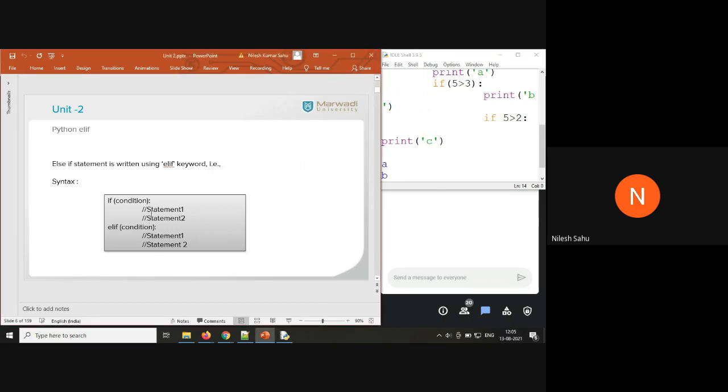If condition, some statements will be there, elif condition, statement 1, statement 2. So if this condition is false, this condition is going to be checked here. So the elif keyword is used to define another condition. If the first condition is false, go for a second condition.